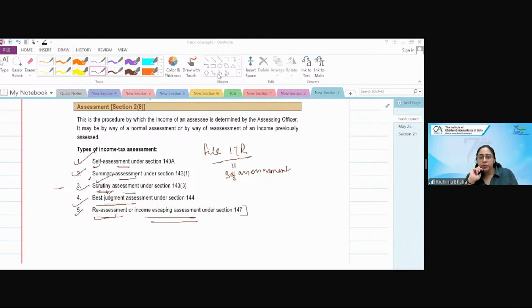Thank you so much, Mohammed Yusuf. Hardik, notwithstanding and subject to next. Subject to means, if I'm saying this provision is subject to a condition, that means the condition has to be fulfilled. Notwithstanding means that whatever is written in other parts of the section, this section will prevail as it is. If there is any contradiction, this will prevail. This is the most important thing. Maybe somewhere it is written that it would not be taxed, but notwithstanding anything written, that means leave all that aside; what is written in this section will be the main one for that particular section and it will prevail.